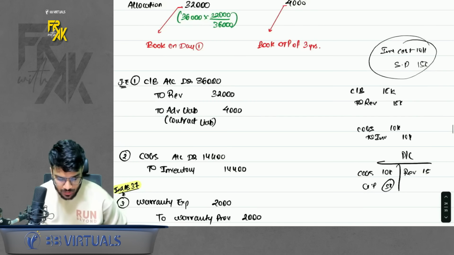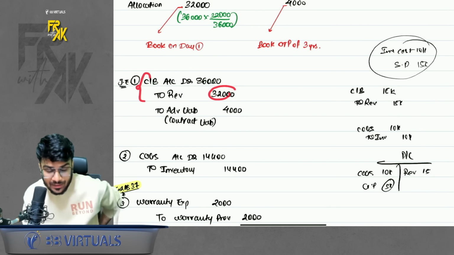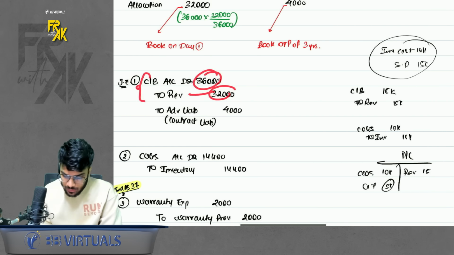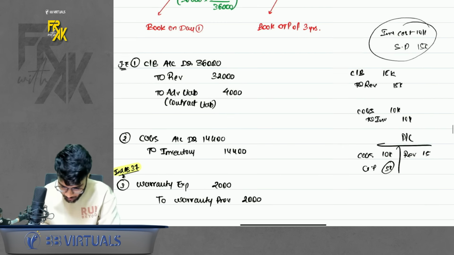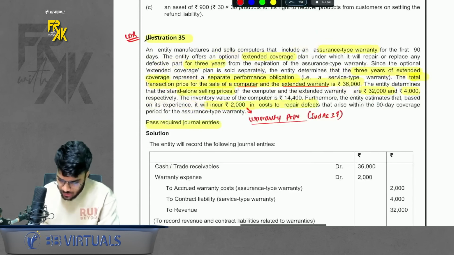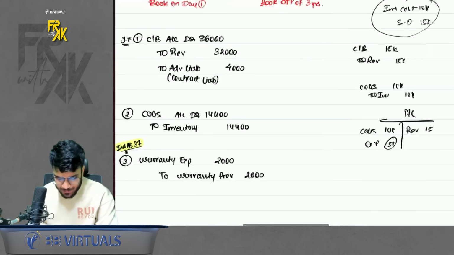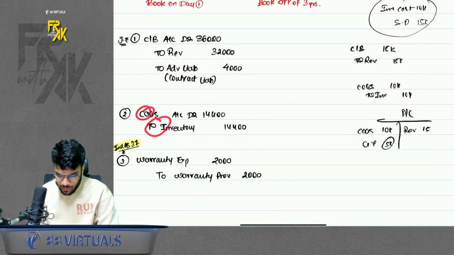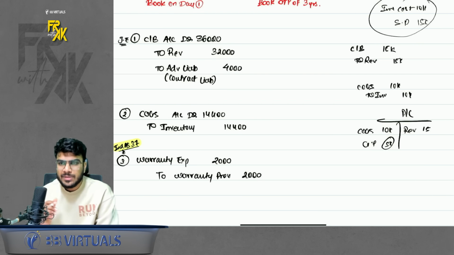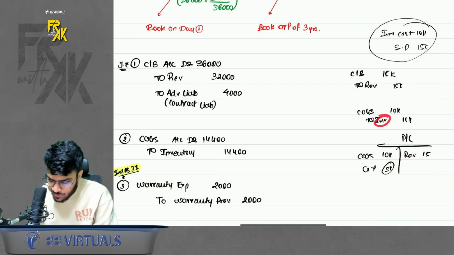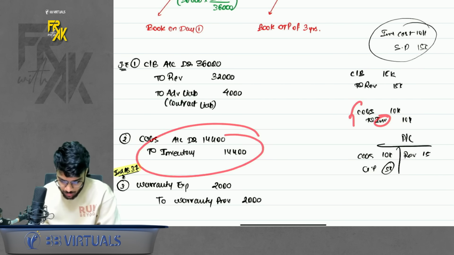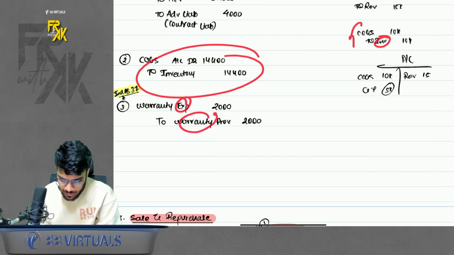So how to pass the revenue? Cash bank to revenue, cash bank 36,000, to revenue 32,000, and to advance 4,000. This advance you will book across 3 years. Then in this question, cost of inventory was also given. So I pass the entry COGS to inventory also. So why to pass this entry? See, simple now. Whenever you sell any inventory, you pass 2 entries. You first book the revenue and you transfer the inventory to COGS. That is this entry. Okay, and then warranty expense to warranty provision 2000 was given.